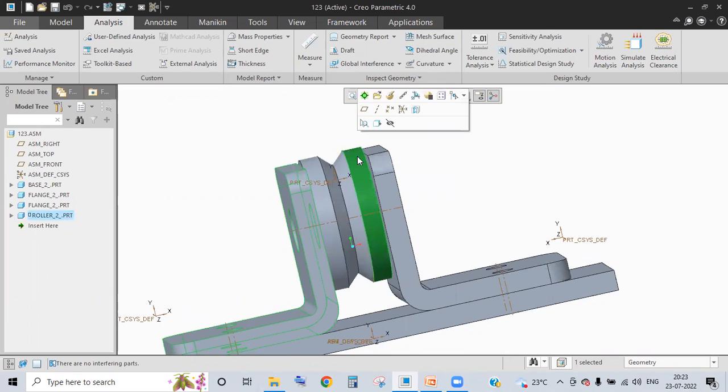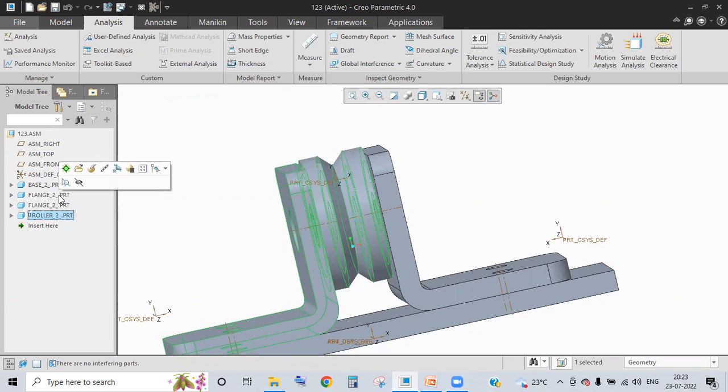So I want to edit this component. I'll select the component. Here you have one activate symbol. Click on activate, then you'll go to part level. If you click on edit, you will be editing in assembly. Assembly edit means constraint placement.